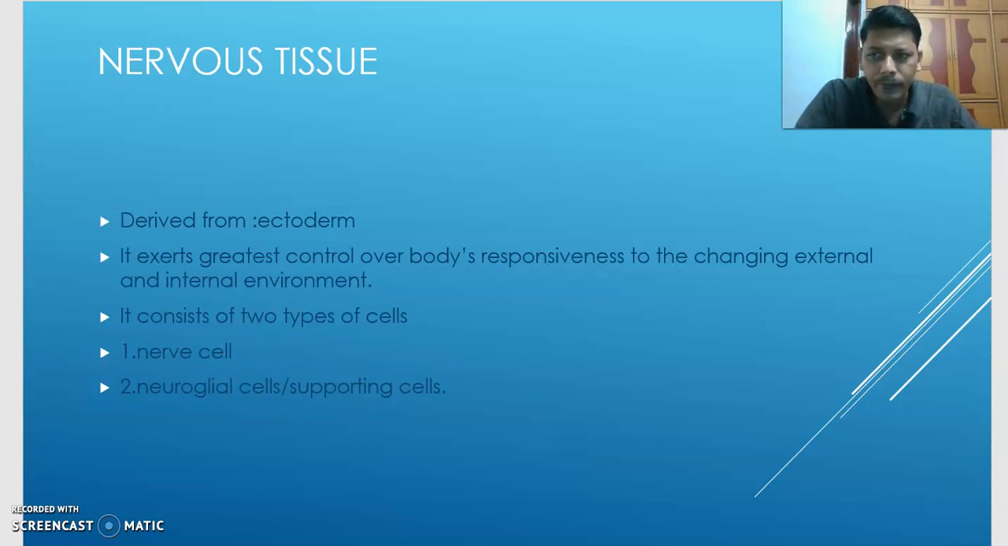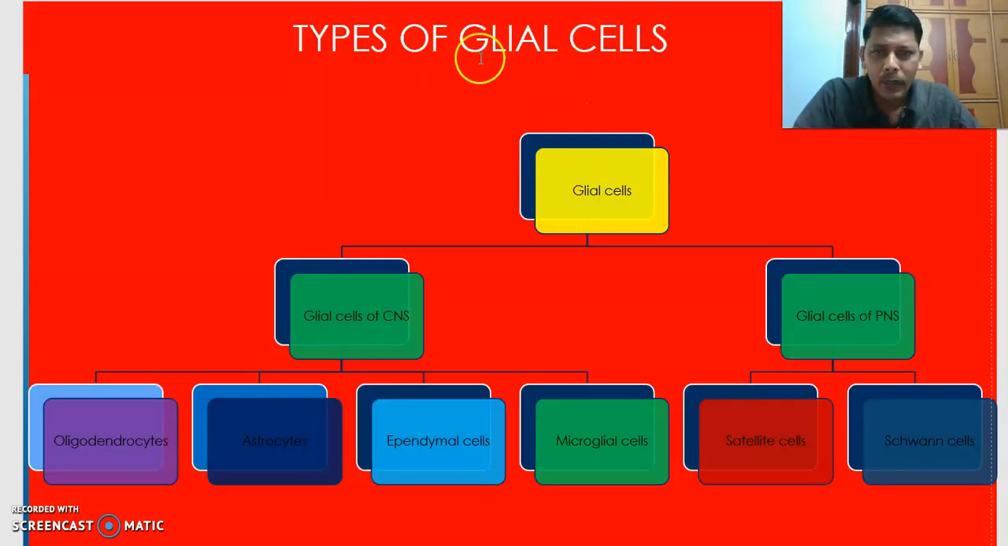Let us take now the second one. What are the glial cells or neuroglial cells? These are the different types of neuroglial cells present in our nervous system. Two types are there: neuroglial cells of the CNS and neuroglial cells of the PNS. The neuroglial cells of the CNS are oligodendrocyte, astrocyte, ependymal cell, and microglial cell.